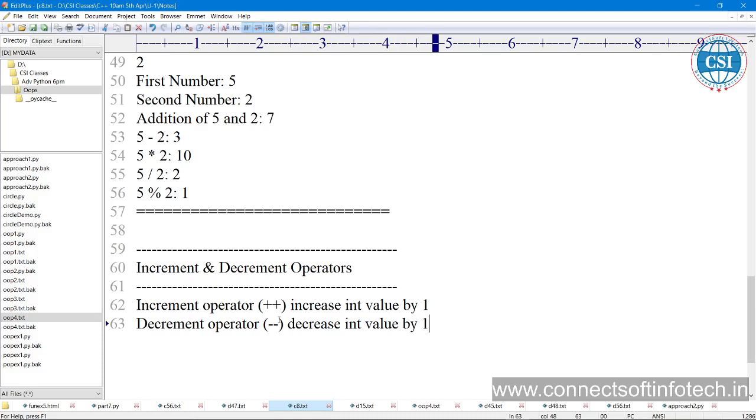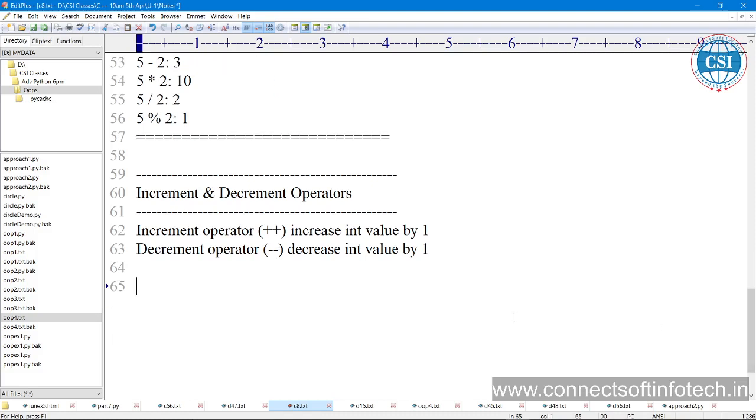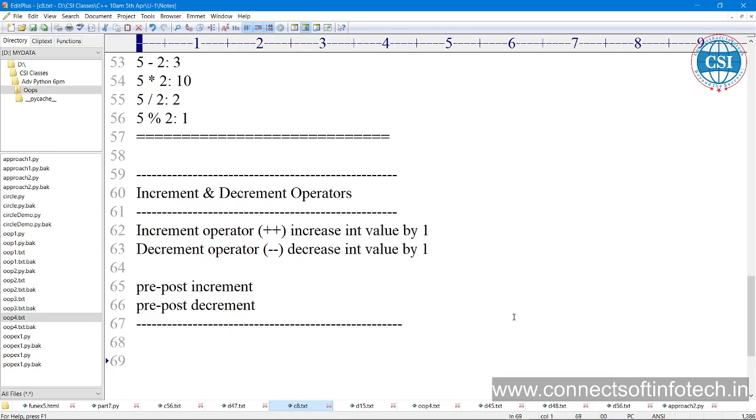Now we have the concept of pre and post. Pre and post increment, and pre and post decrement. Let us see the example so that it becomes clear.